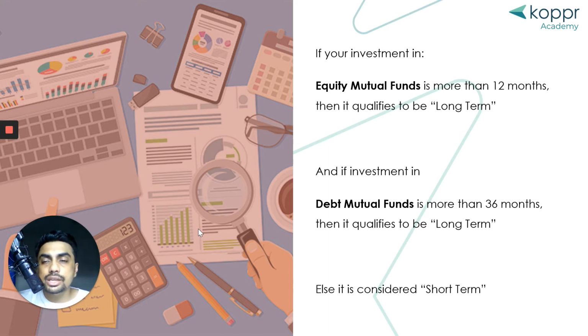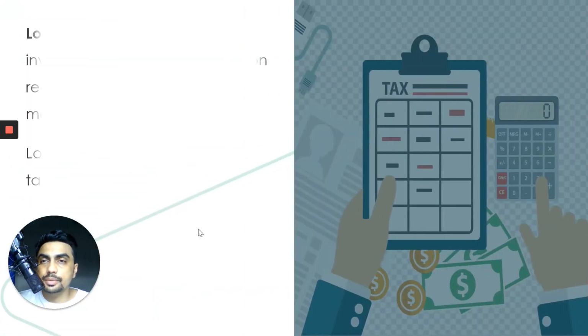So let's say you invest in an equity mutual fund and withdraw the money before 12 months, your investment horizon would be considered as short term. Similarly, if you invest money in a debt mutual fund and you withdraw it before 3 years, again your investment would be considered as a short term investment.